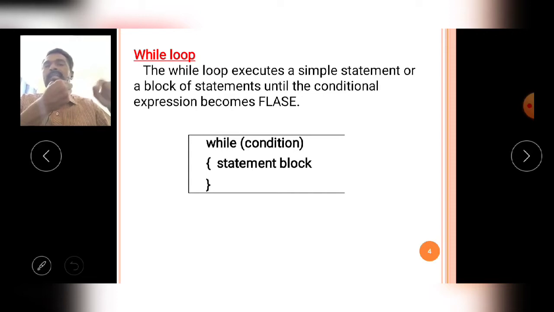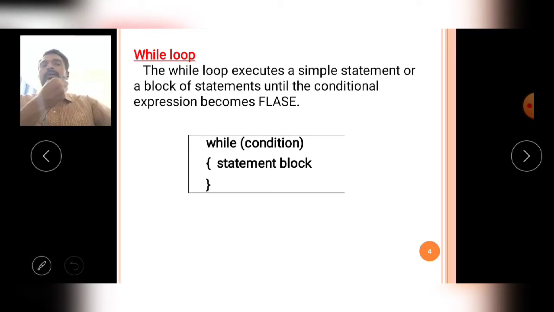That means the while loop executes the while block repeatedly until the while condition becomes false.